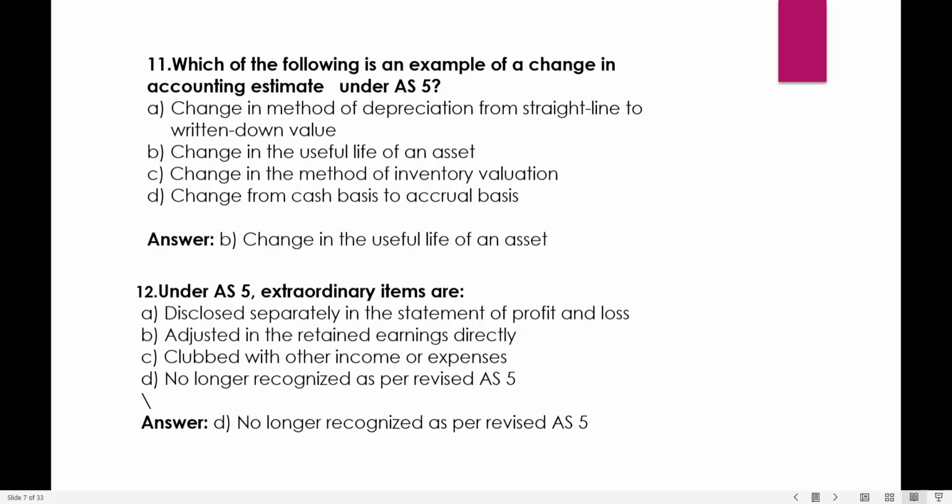Under AS-5, extraordinary items are disclosed separately in the statement of profit and loss, adjusted in the retained earnings directly, clubbed with the other income or expense, no longer recognized as per revised AS-5. As per revised AS-5, the extraordinary items need not be recognized in the profit and loss account of the period, or they do not have to be shown anymore. Okay, but you should know what extraordinary items are. Any items which are outside the purview of ordinary business, as well as which were not likely to happen.